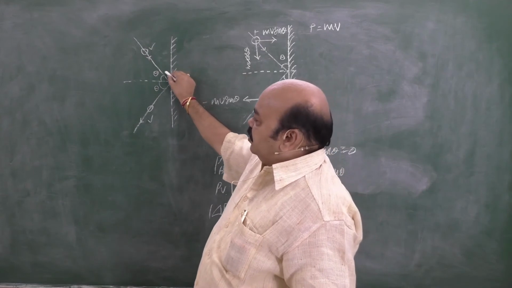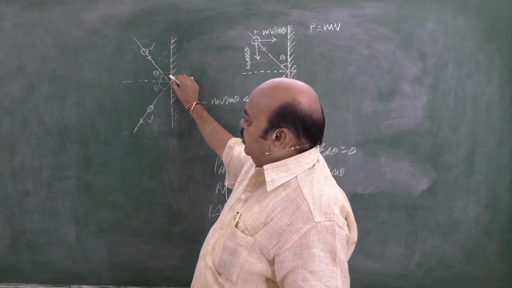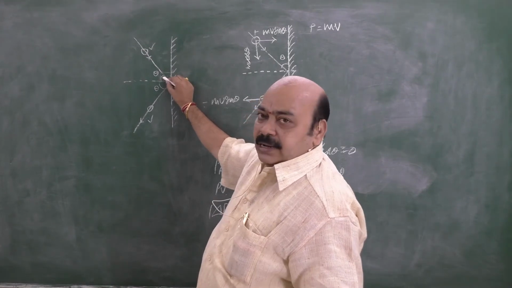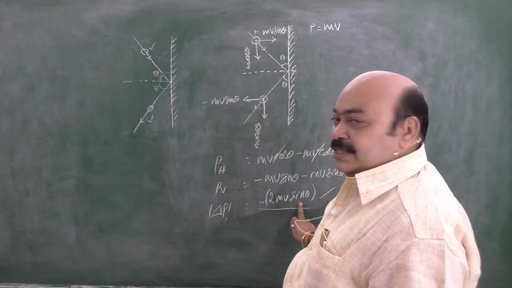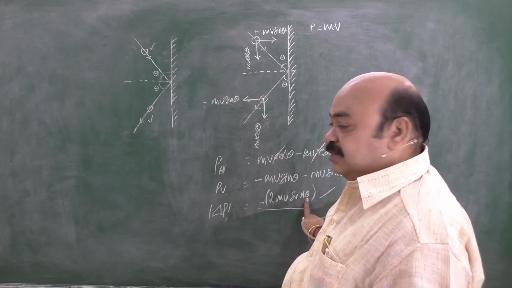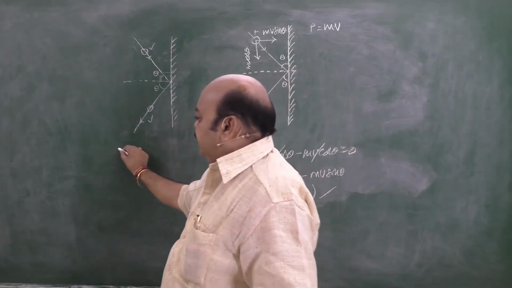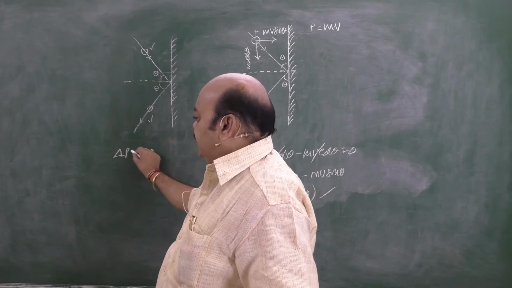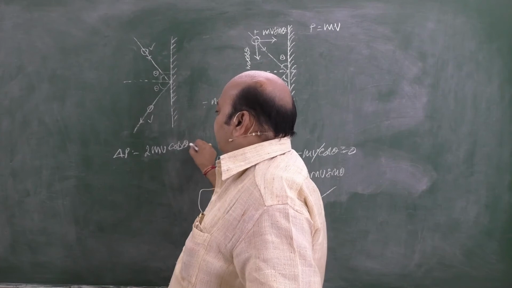For example, if this total is 90, this is 90, in the previous case this is theta, then what will this one be? It is nothing but 90 minus theta. What is the resultant? 2mv sin theta. That means in the place of theta, if we go for 90 minus theta, that goes to cos theta. That's why in this case, the change in momentum delta p is given as 2mv cos theta, not sin theta.